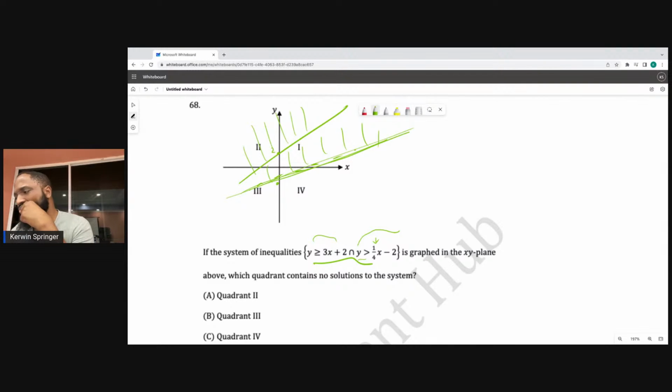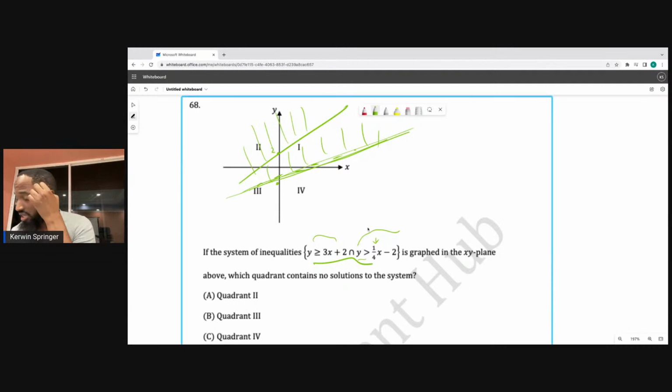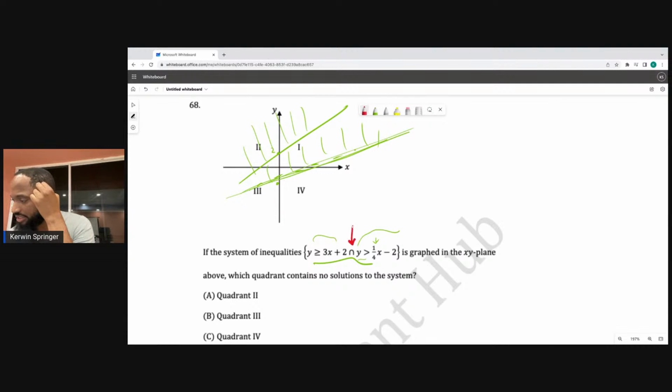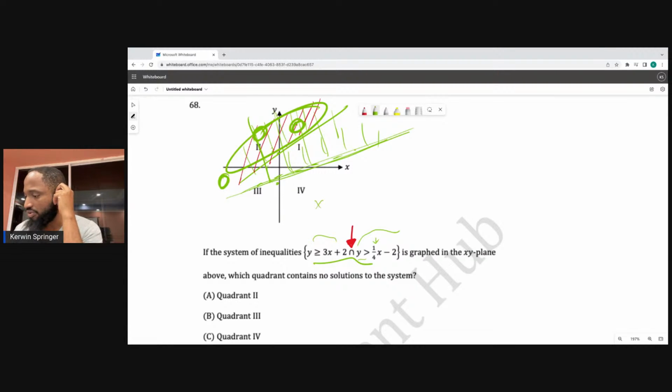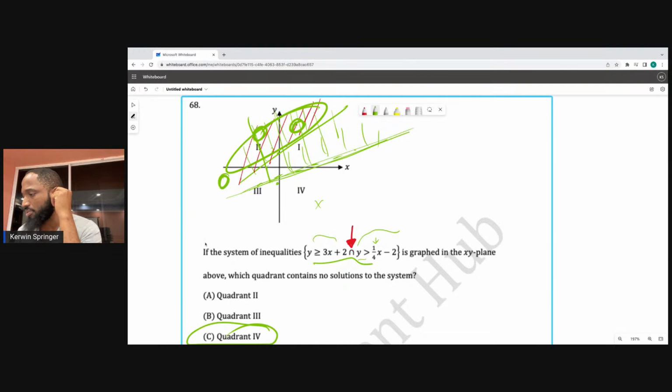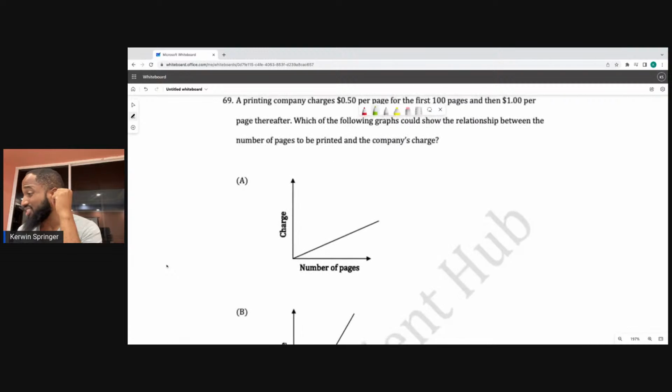Y is a quarter x minus 2, intersect. Watch the symbol here: intersect. Now, if it was union... but you want where they intersect, so it is only intersecting up here, because this is saying above this line. So you need to sketch the two lines in your mind and see where the areas intersect. So I'm seeing a solution in quadrant 1, quadrant 2, quadrant 3, none in quadrant 4. Wow, this question caught me because I didn't look at this part here. Intersect. So you need to know your set symbols.